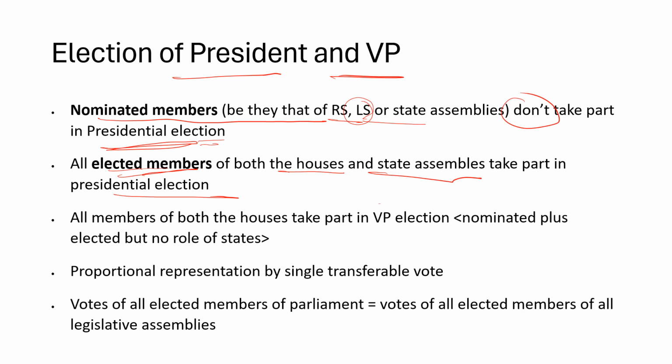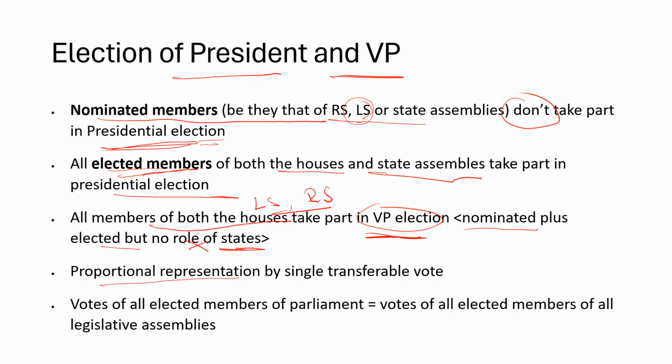So when we come to the VP election, all members of both houses, only Lok Sabha and Rajya Sabha, nominated plus elected, right? Both take part in that, but there is no role of the states. The state Vidhan Sabha members and Vidhan Parishad members do not take part in the VP elections at all. But in the presidential election, even the state MLAs, members of legislative assemblies, will be part of it.